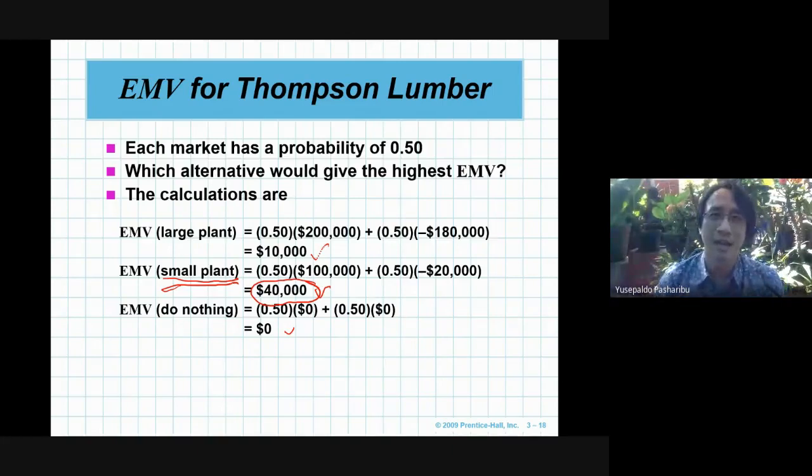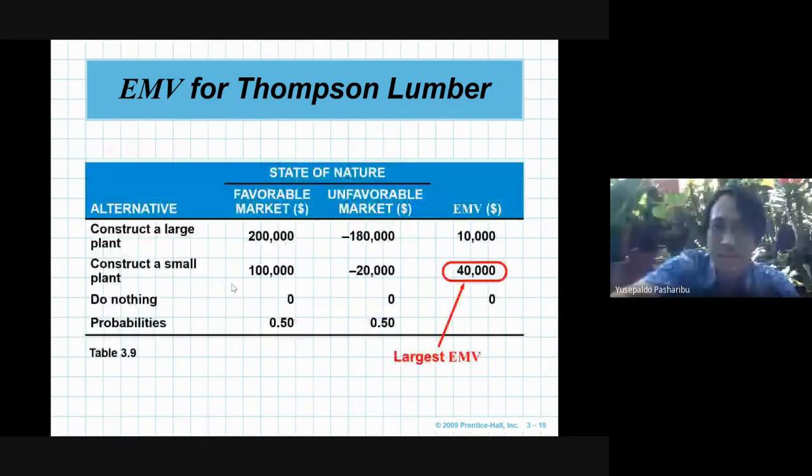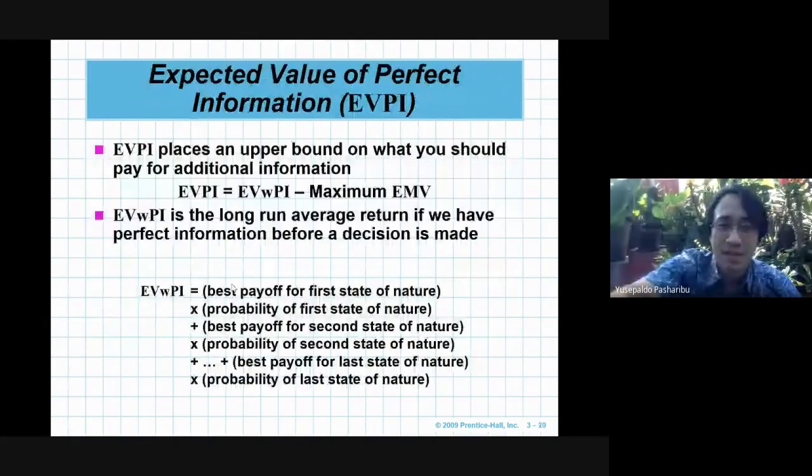Or if the probability is 0.5 and 0.5, or 50% and 50% for favorable and unfavorable market, then choose the small plant. Small plant is the wise one, because it has the largest EMV.